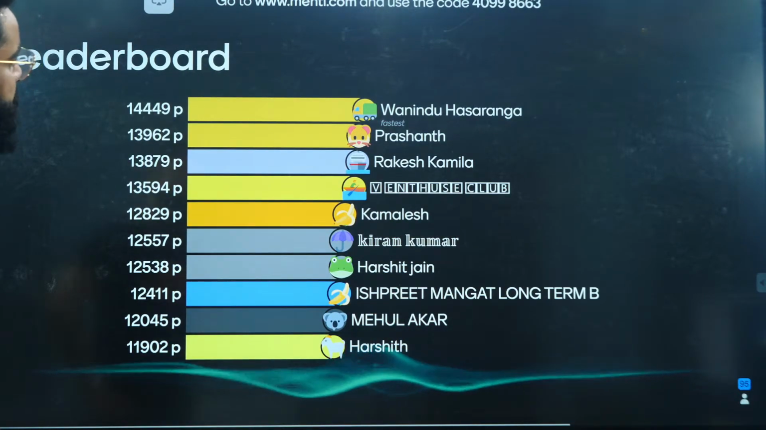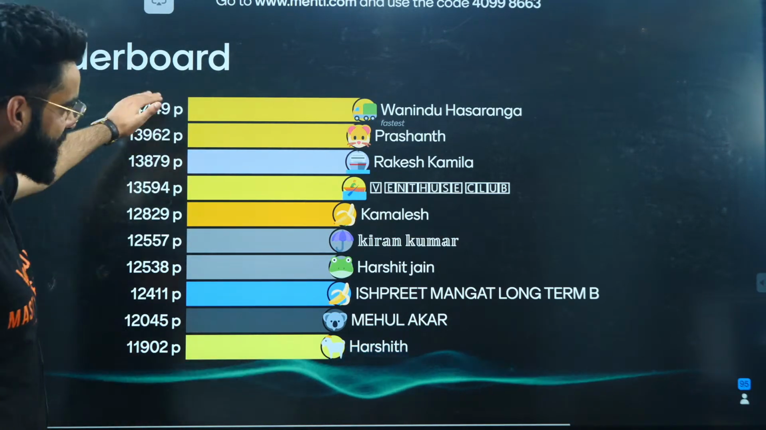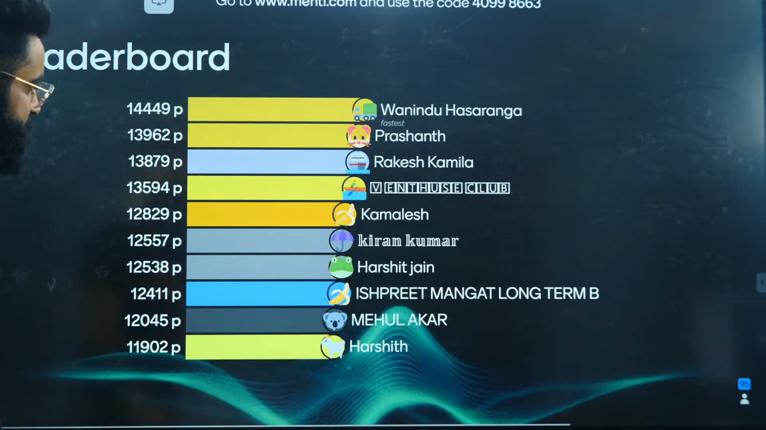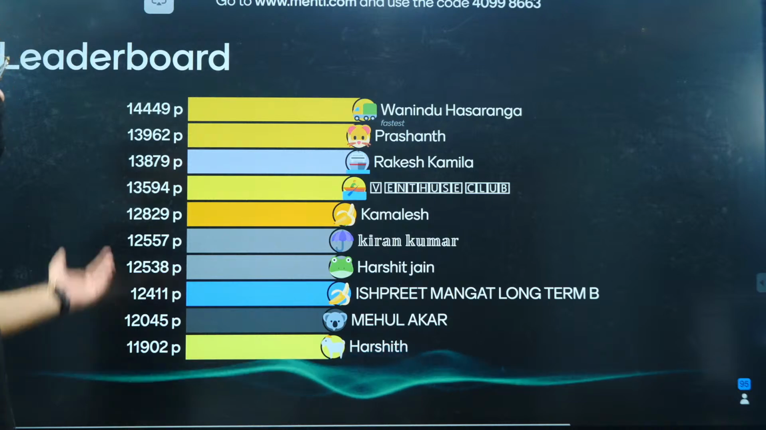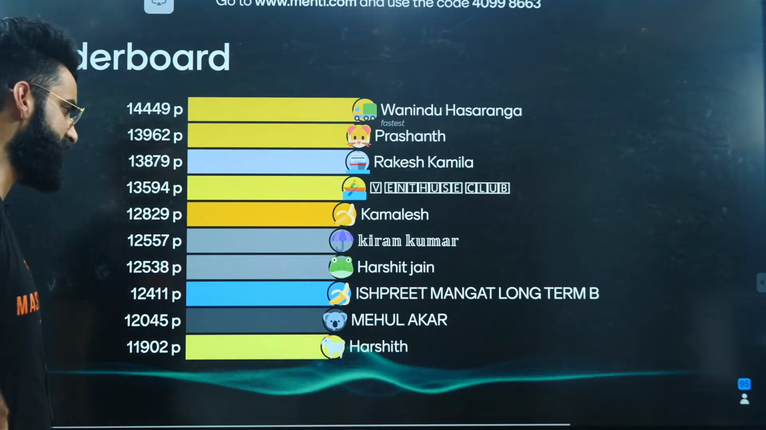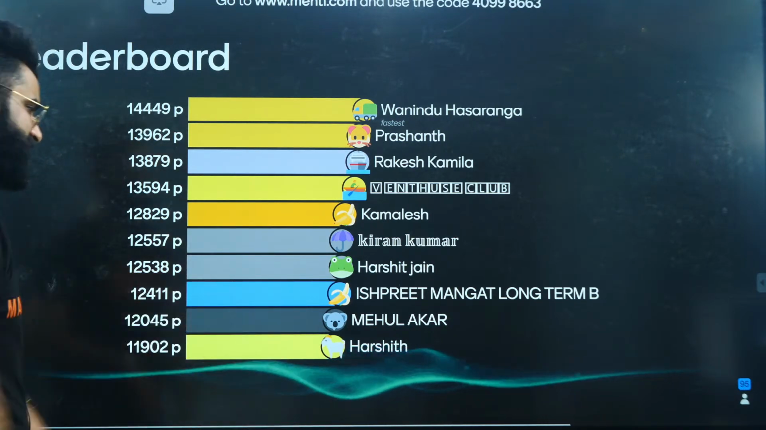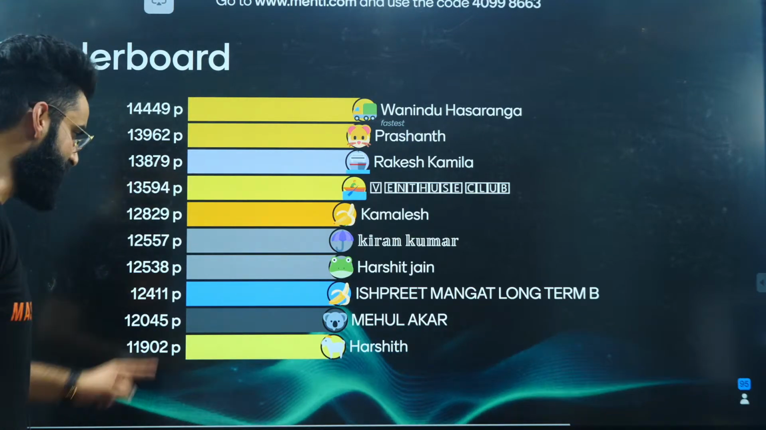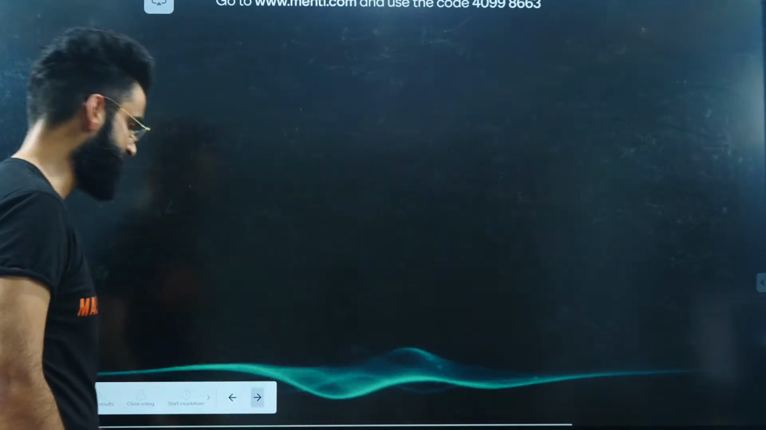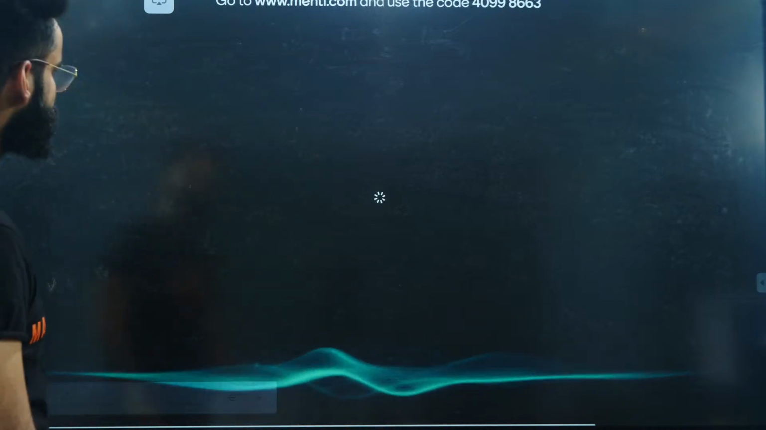So we have got Vanindu, the fastest one to answer this one, and has taken the lead. Wonderful. We have got Prashant at the second position. Rakesh has shifted to the third place. Enthuse has come down. We have got Kamlesh. Then we have got Kiran. We have got Harshit. We have got Ishpreet, the long-term student. Yes, we have got Mehul. Mehul is again my long-term student. We have got Harshit. Wonderful, people. Good job done. Moving on to one more.